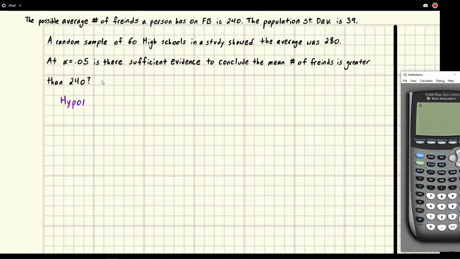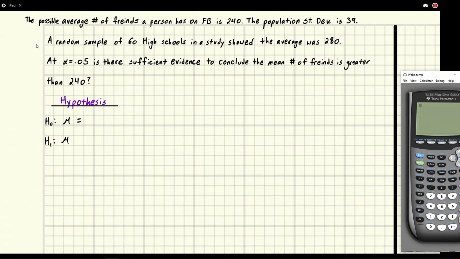Our null hypothesis is H naught, and it always says that the mean is equal to, because we're talking about the average. The alternative, sometimes called H1 or HA, is that the mean is something else.